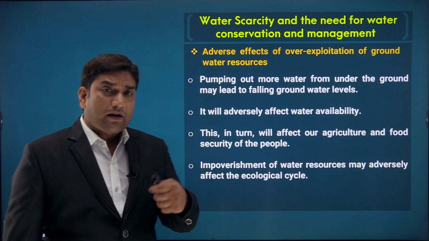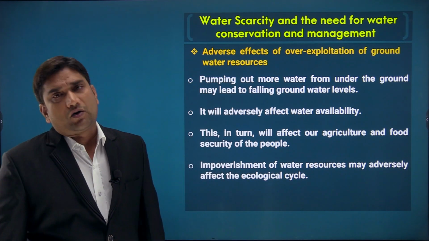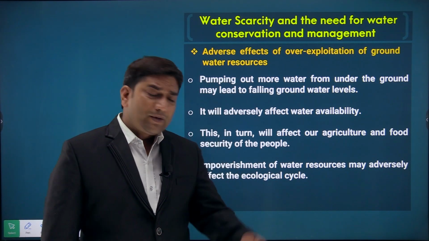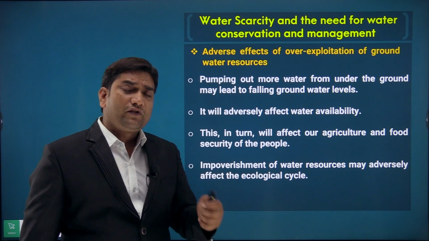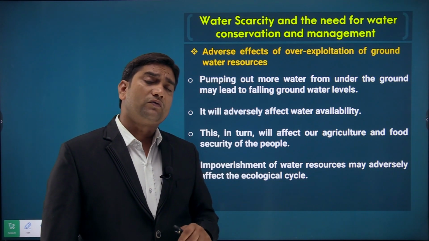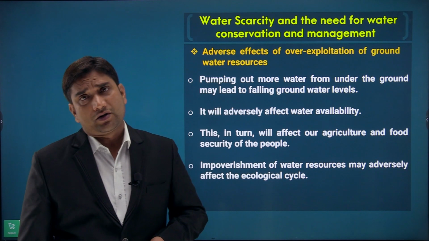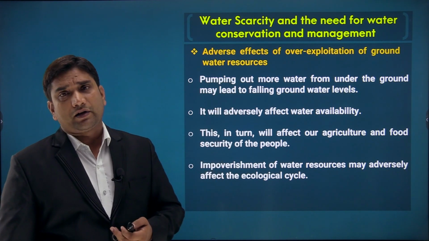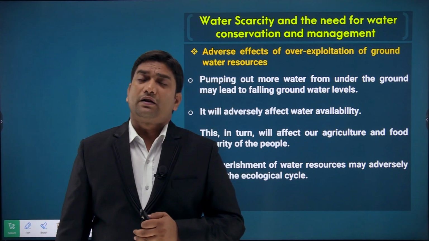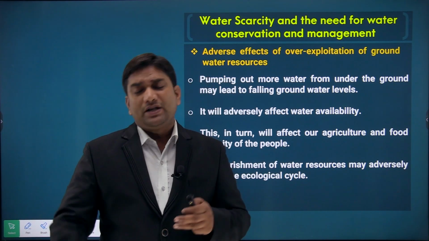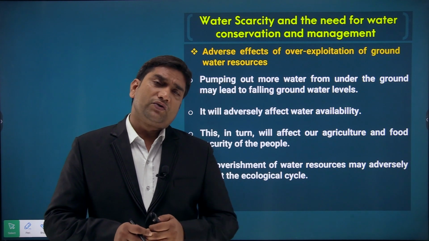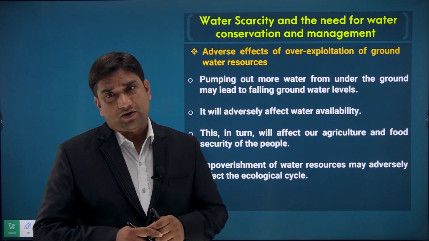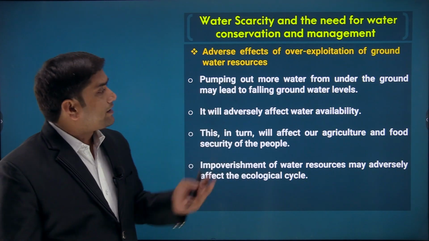So if we are pumping out more groundwater, then it will also put negative impact on water resources. Basically if we do more pumping out of groundwater, then we will do over exploitation of that water. तो groundwater हम कह सकते हैं कि हम agriculture में 92% कर रहे हैं और 5% हम उसका utilization कर रहे हैं industrial sector में, and only a very small portion we are using in the domestic use, that we can say only 3% we are using in the domestic, right? तो ग्राउंड वाटर को इस तरीके से हम एक्सप्लॉइट कर रहे हैं.